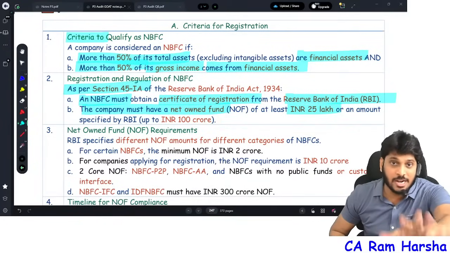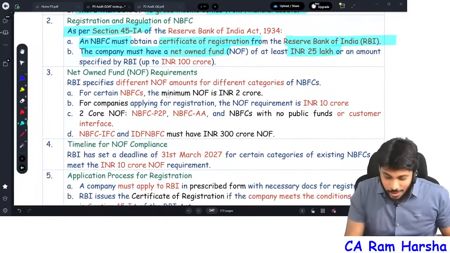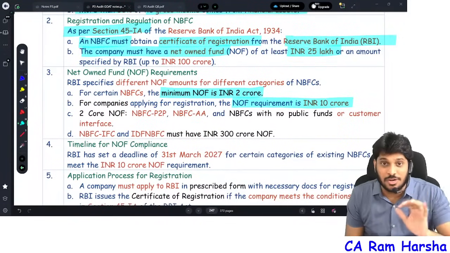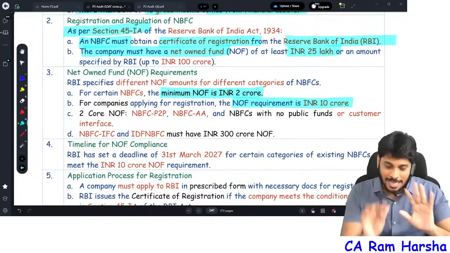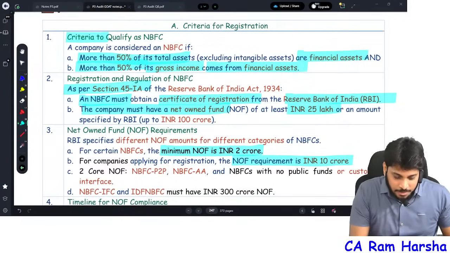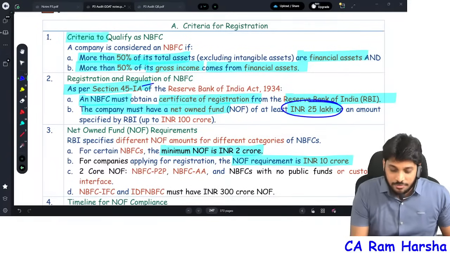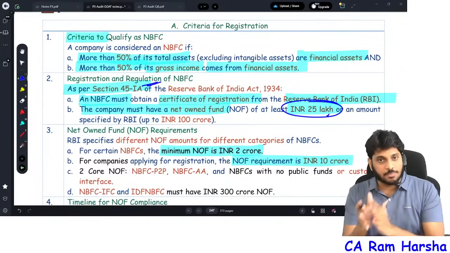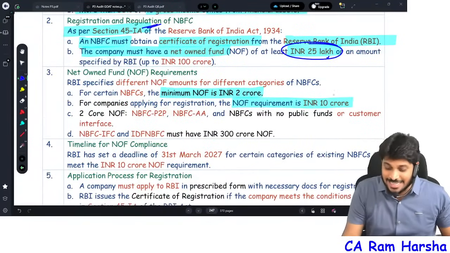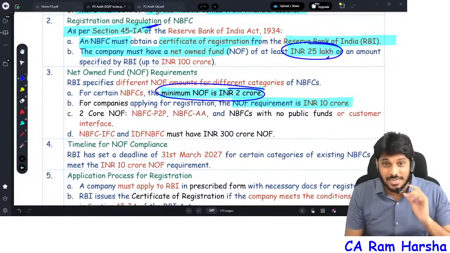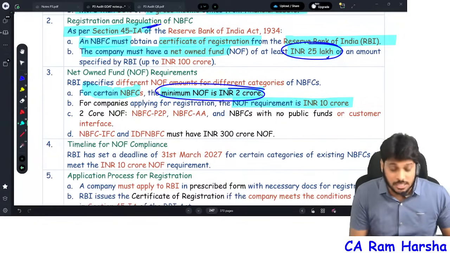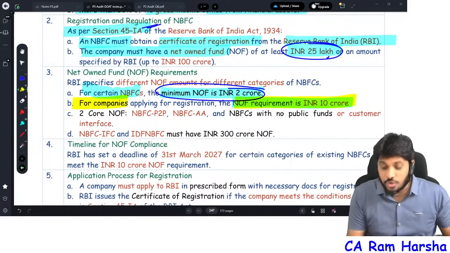Again, immediately, don't confuse. Sir, I know. Minimum net owned funds are 2 crore, and for certain NBFCs, the minimum net owned fund is 10 crore. Getting it? I'll come to it. This 25 lakh limit is a statutory limit. Under the 45-IA Act the limit is still 25 lakhs only. But later, with RBI notifications, the limit has been increased to 2 crore for certain NBFCs, whereas for all other NBFCs, 10 crore is the limit.